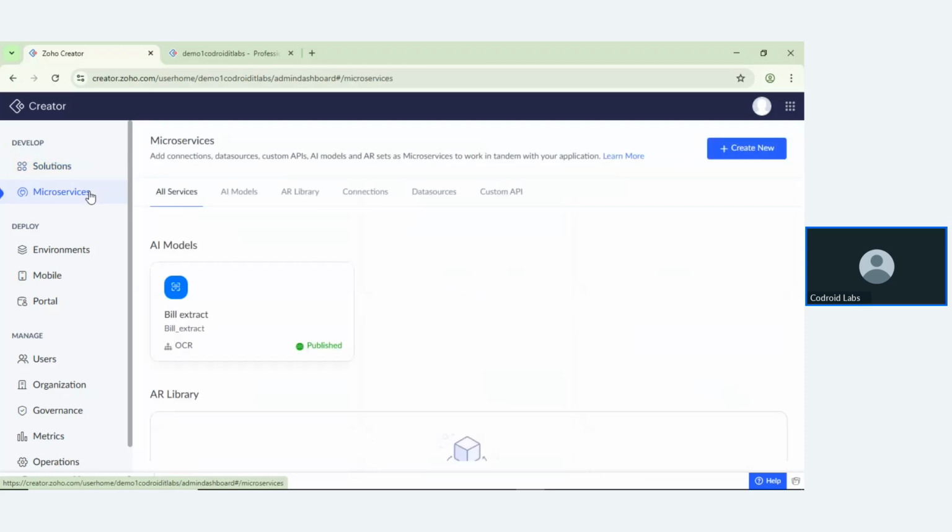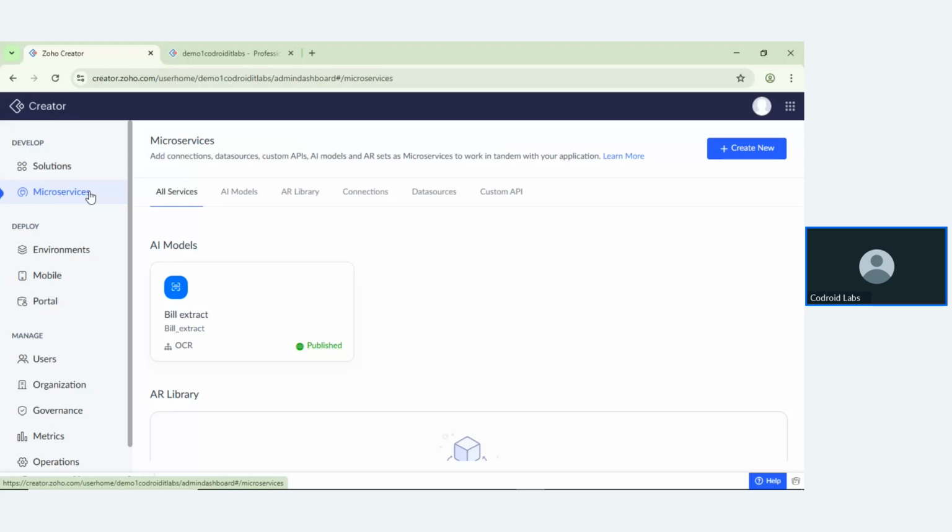Microservices are a chunk of components, connections, data sources, APIs, or custom modules, which help you make your application more powerful. Suppose you want to extract some data from a PDF; you can use microservices.